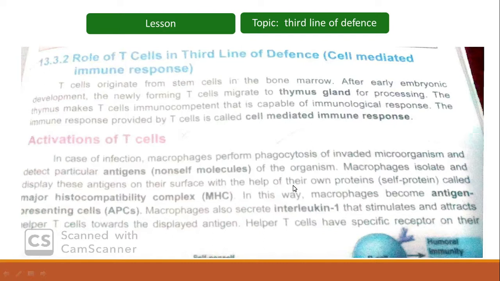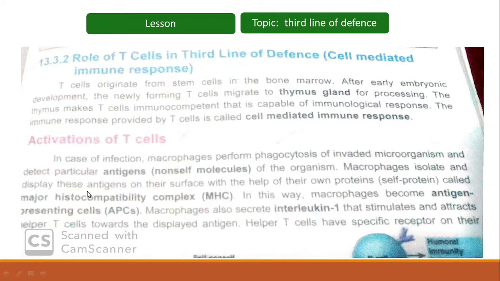When macrophages detect any pathogen, they recognize particular antigens present on the surface of those pathogens. Then they ingest the pathogens, phagocytose them, and digest them. Finally, they isolate some parts of the antigens and display them on their own surface.